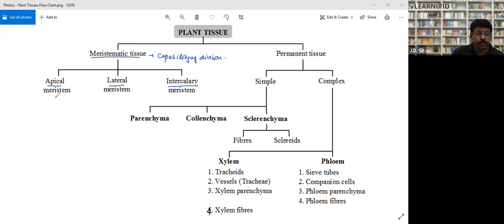Apical meristematic tissues are found at the apex part, right? Look, suppose that there is a plant. For example, this is a plant. This is the apex part of the plant, so this is the apical part of the plant.